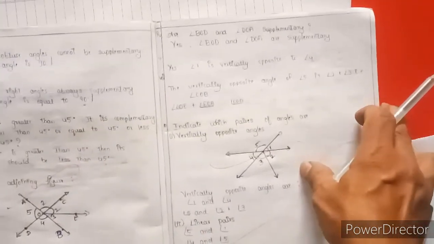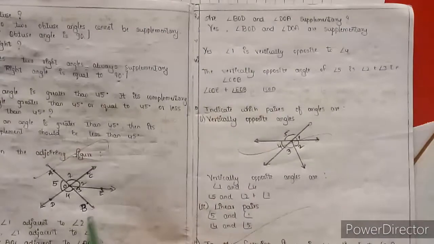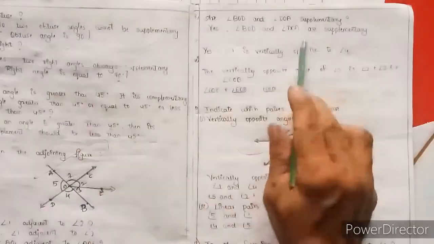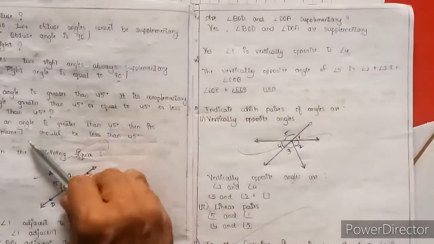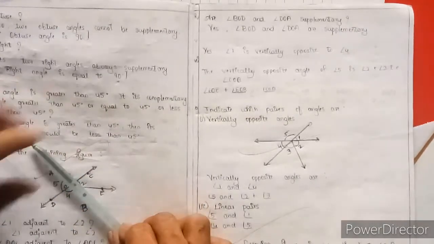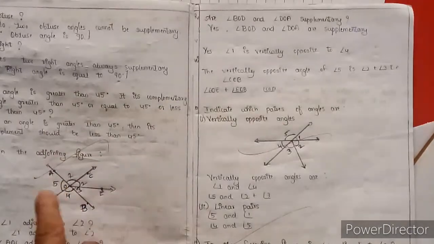Now angle BOD and DOA, these two are supplementary. This is the baseline and two angles will be on it. We call it supplementary angles, but the angle values are different. If we add them, it is also a linear pair, and we call it 180 degrees. Yes, angle BOD and DOA are supplementary angles.